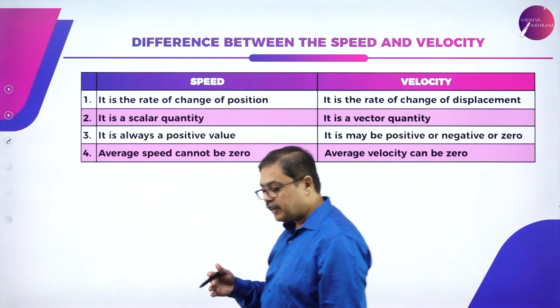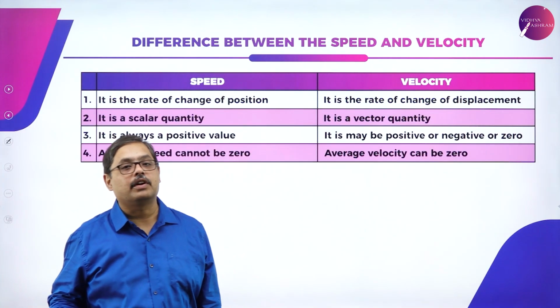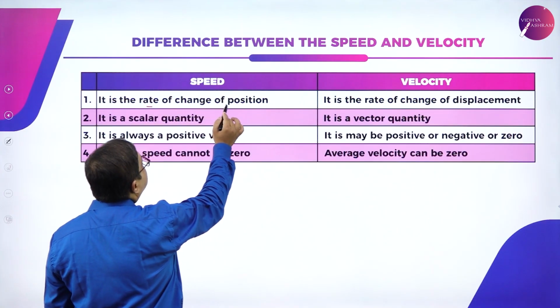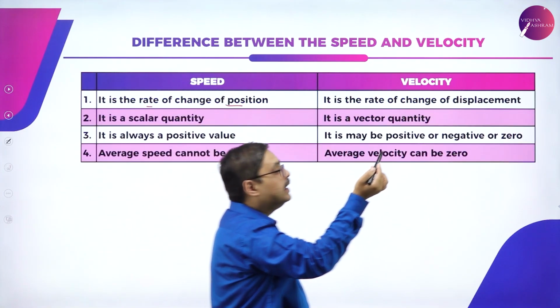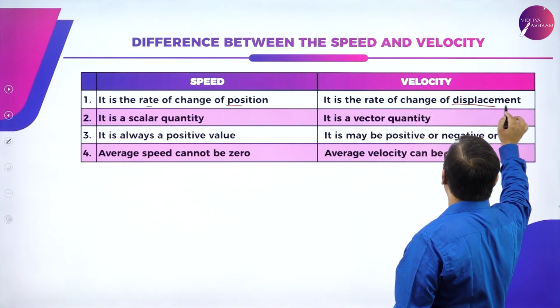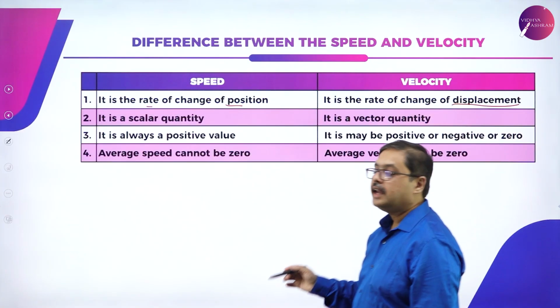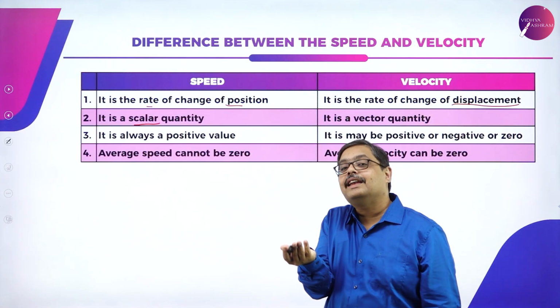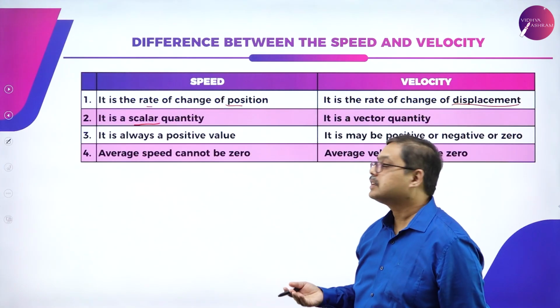Let us check the differences between speed and velocity. Speed is the rate of change of position, whereas velocity is the rate of change of displacement. Speed is a scalar quantity. Remember, I only tell the magnitude there. I am not telling the direction.